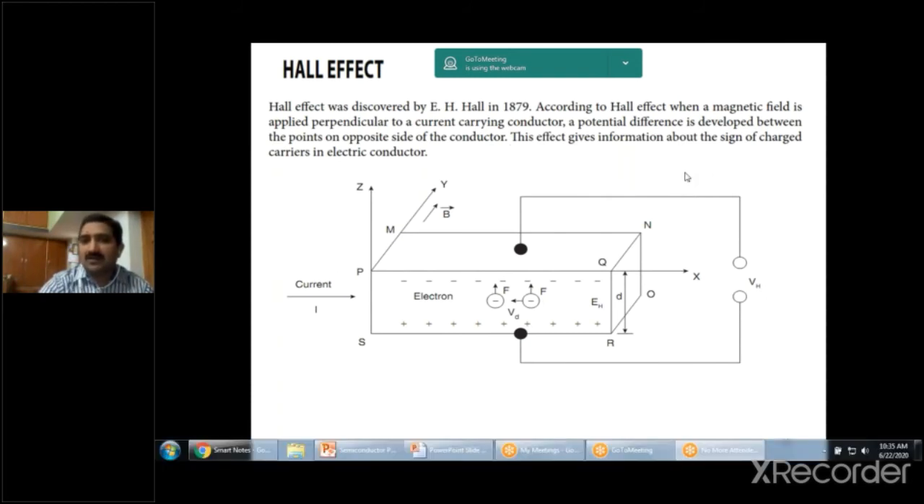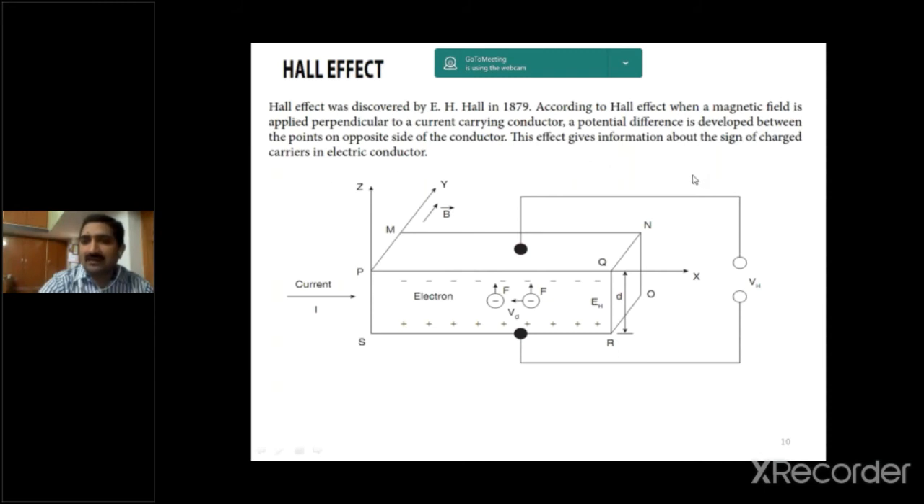With the Hall effect, if we are getting the carriers as negative, then it is an N-type semiconductor. If we are getting the carriers as positive, then it is a P-type semiconductor. With the help of the Hall effect, we can identify the type of semiconductor, whether it is N-type or P-type, easily. So at equilibrium, both the electric field and magnetic field intensities are equal.